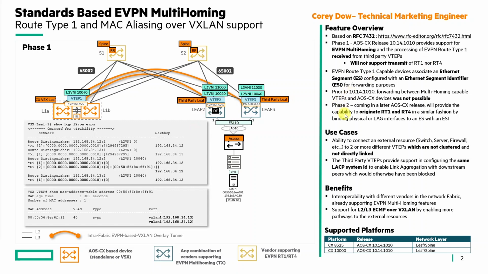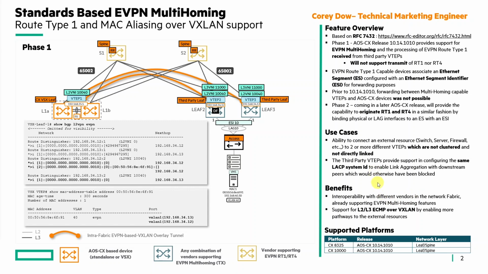As we can see here, in phase 2, coming in a later AOS-CX release, we will provide the capability to originate RT1 and RT4 in a similar fashion by binding physical or LAG interfaces to an ES with an ESI. So the benefits are interoperability with different vendors in the network fabric already supporting EVPN multi-homing features, and also support for L2, L3 ECMP over VXLAN, which enables more pathways to the external resources.